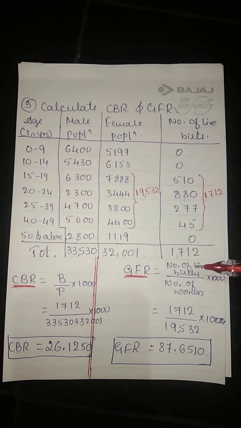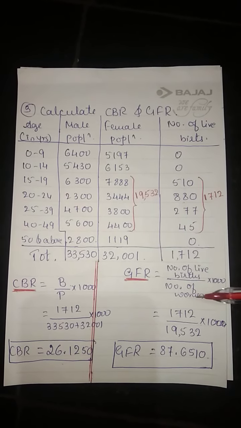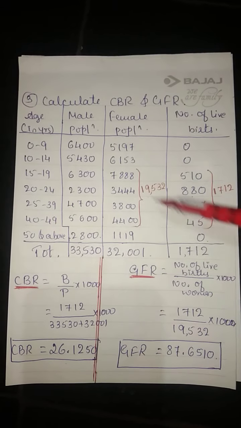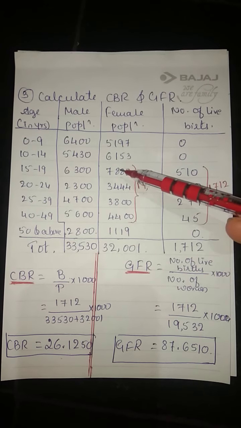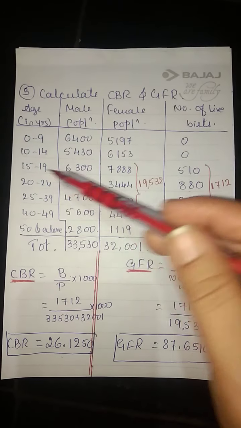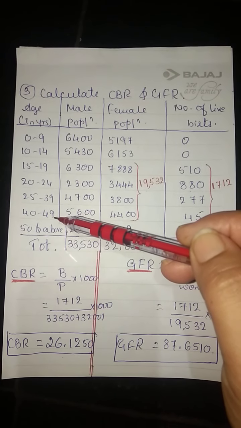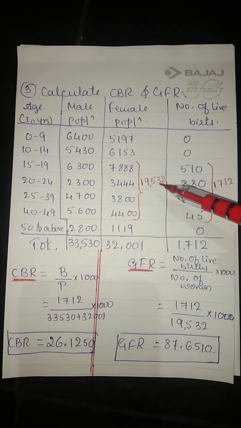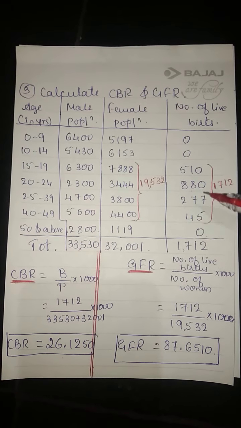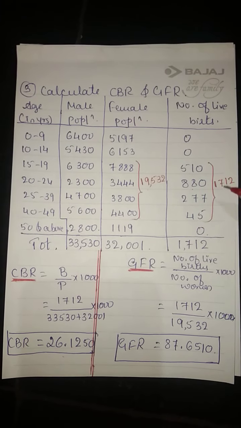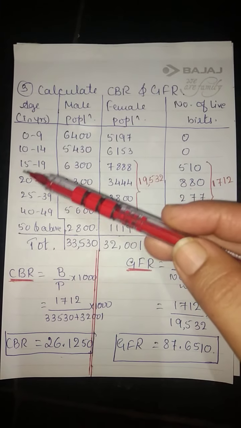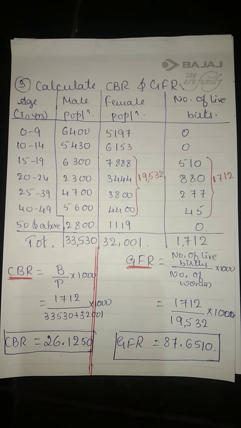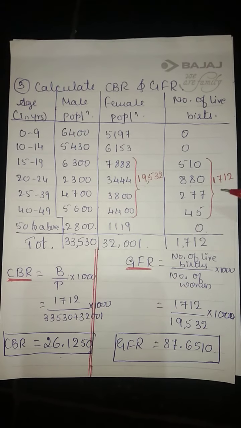GFR, again, number of live births by number of women of childbearing age into 1000. Here you have to consider only 15 to 49. Take the total of this and write separately, and here also take the total of this. Here there is no difference between these two. Why? Because from 15 to 49 only the numbers will be, and here 0 again 0 is there. So the total is the same here. Don't get confused with this.